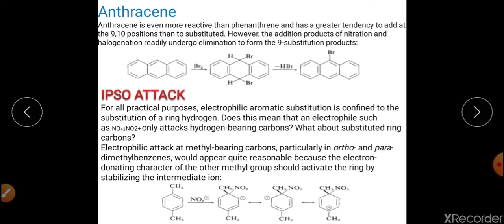For example, this is a case. We have two CH3 groups attached at the para position to one another, and this particular substrate is allowed to react with NO2 positive.